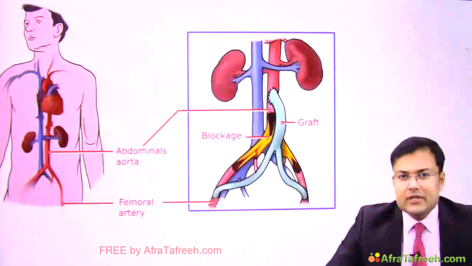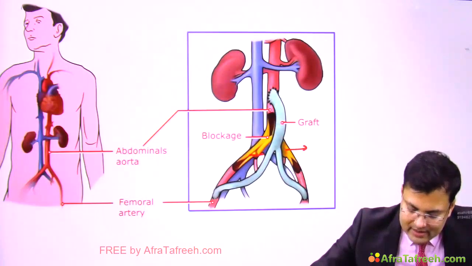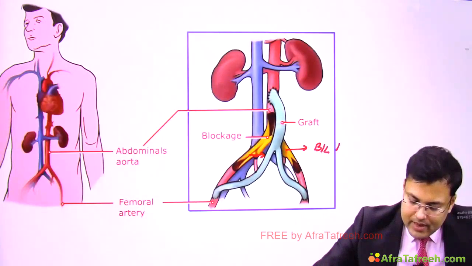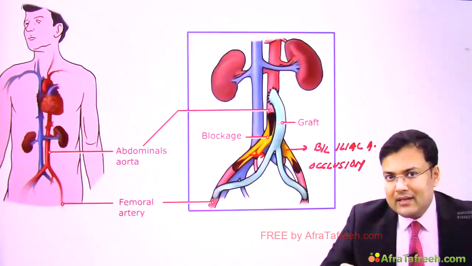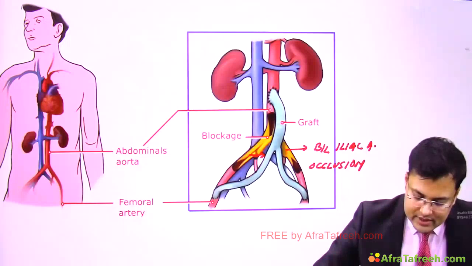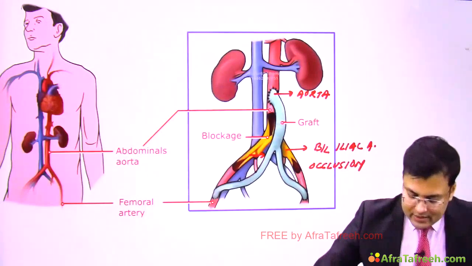Now see, a similar question was asked in AIIMS. Here you can see that there is bilateral iliac artery occlusion. So what's the problem here? There is bilateral iliac artery occlusion. So if there is bilateral iliac artery occlusion, we are going for a bypass. What's the name? Can you see? This is aorta, and this is what?